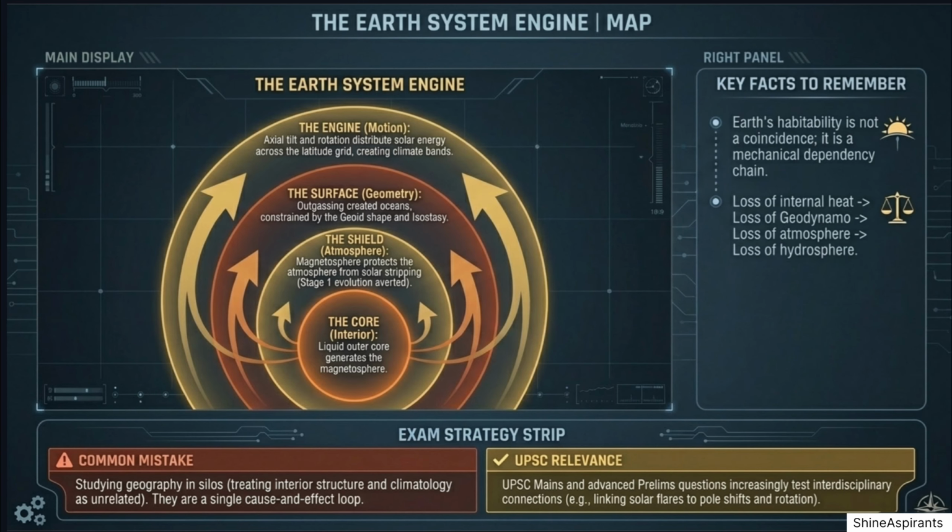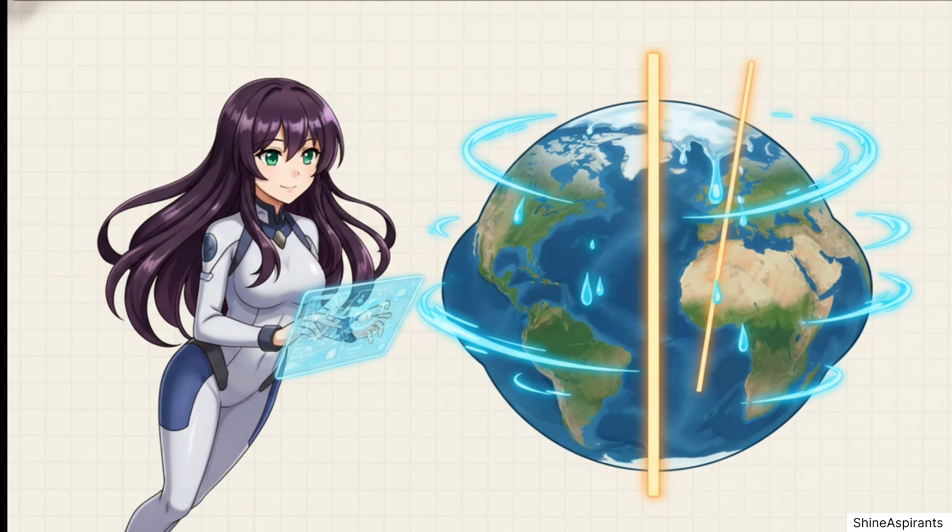We've covered all the important concepts. Now comes the most important part, applying them in actual UPSC prelims questions. Pause the video when a question appears, try solving it yourself, and then compare your approach with the explanation. This is where real learning happens. Let's start with question number 1.